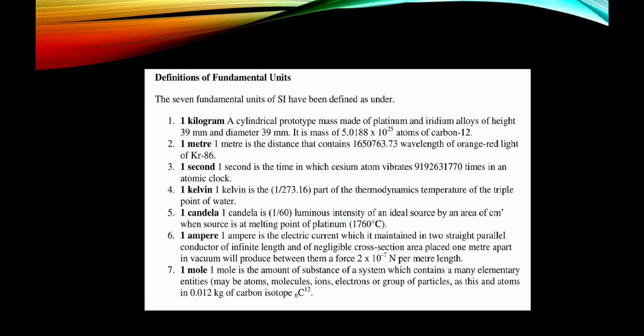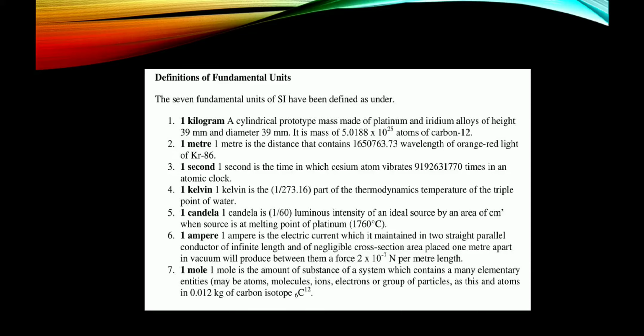Definitions of the fundamental units. There are 7 fundamental units of SI, defined as follows. First one, 1 kilogram: a cylindrical prototype mass made of platinum and iridium alloy of height 39 mm and diameter 39 mm. It is the mass of 5.0188 × 10^25 atoms of carbon-12.